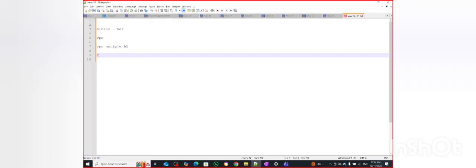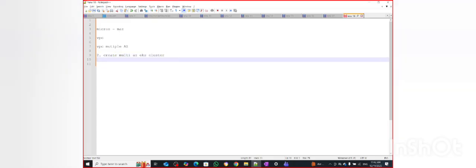Then next, step two: I have to create this multi-availability-zone EKS cluster. For that I will set up a VPC with private and public subnets, and that should span almost three availability zones. This thing is done. Then the second step is done.